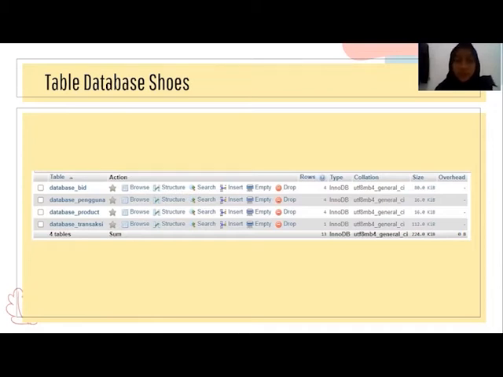In this page, I will explain about the database tables. In our project, we have 4 databases.